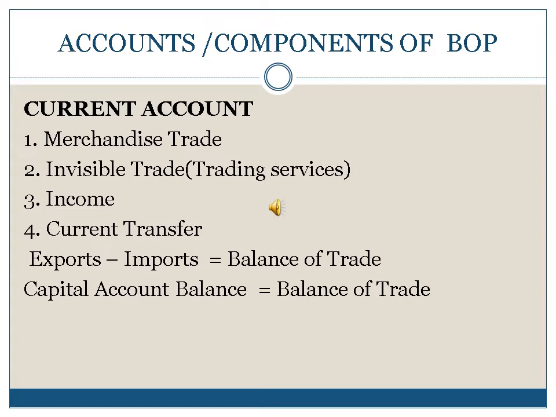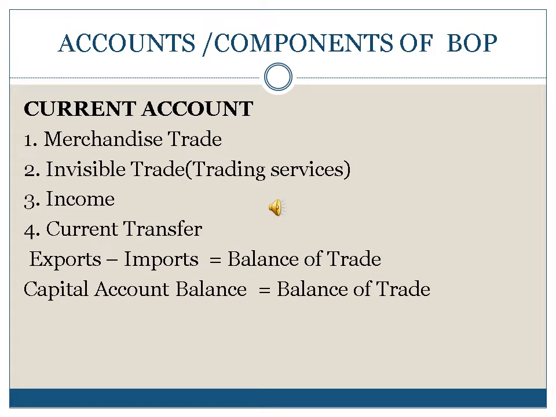And here the difference between exports and imports is known as the balance of trade. Balance of trade is equal to the amount of goods and services exported minus the amount of goods and services imported. And the capital account balance should equal the balance of trade.